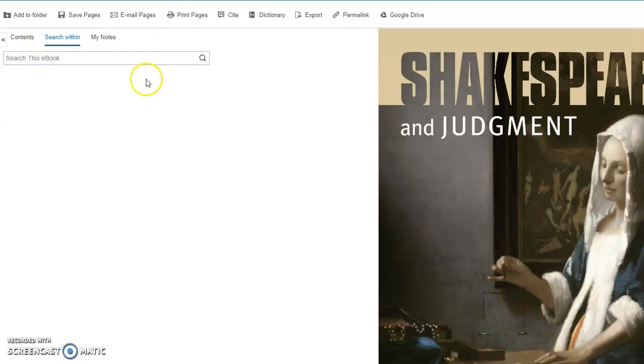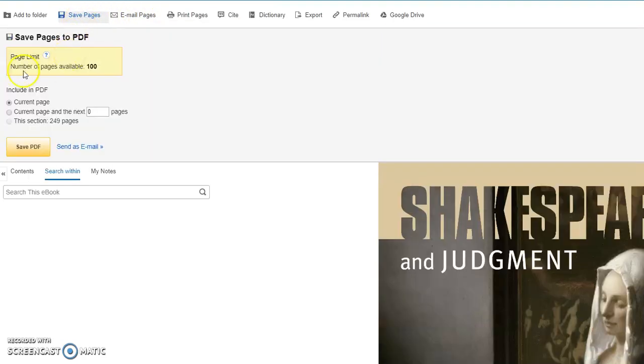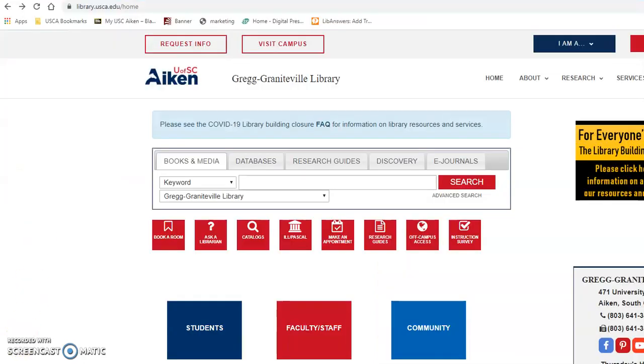Now, if you want to save any of the pages, there's an option here. You can either save pages or email pages. If you click on Save Pages, it's going to allow you to create a PDF, and you can see I can save up to 100 pages from this book. Go through, collect it, and then save the PDF. Alternately, same options for emailing pages to yourself. So that was a super quick overview of how to access ebooks. Again, if you have any problems, make sure you reach out to one of us.